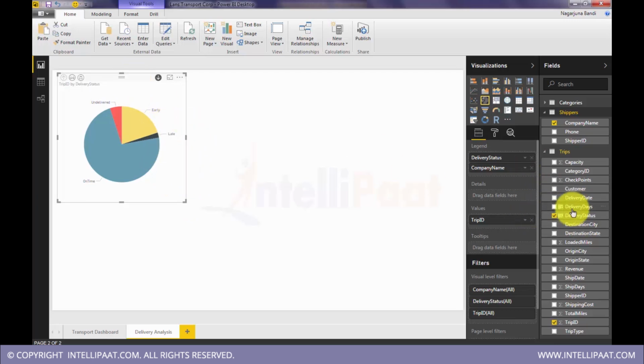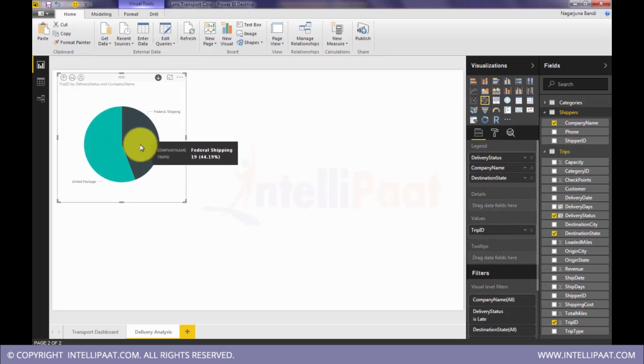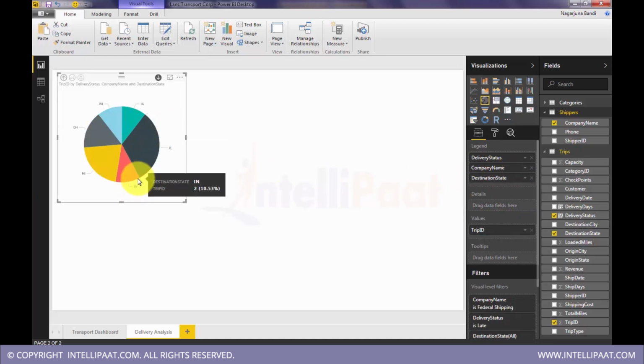Not just that, we can go further. After we got delivery, we can actually go and check by state. Maybe somebody is doing good in some state and not in other states. We want to check out and replicate those practices. So you check Federal is doing well. Again, they are doing well in Illinois, IL, compared to any other state, and Michigan. So we can see like that.